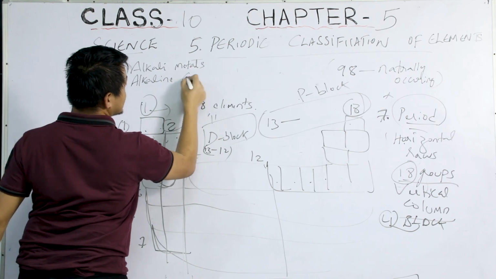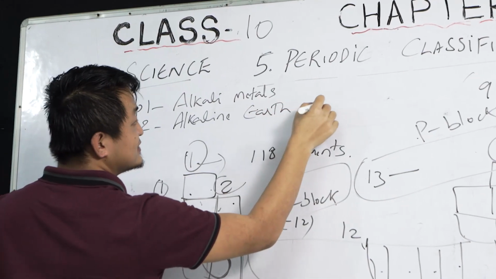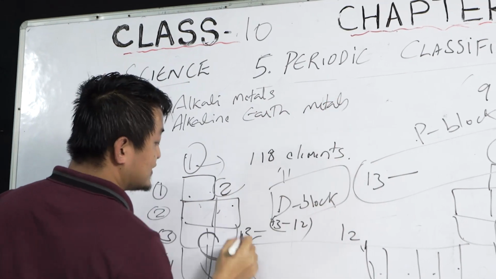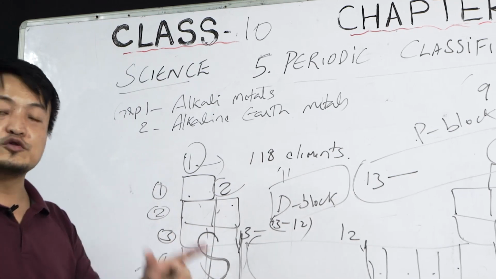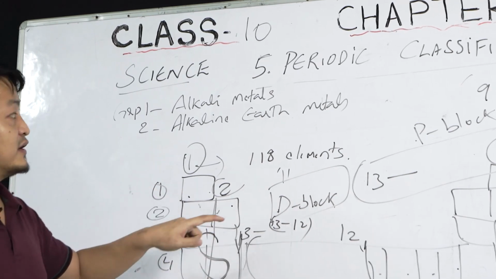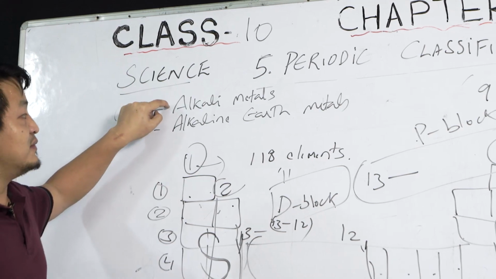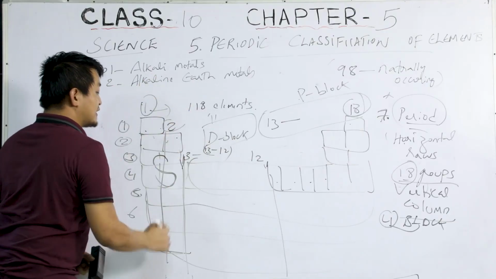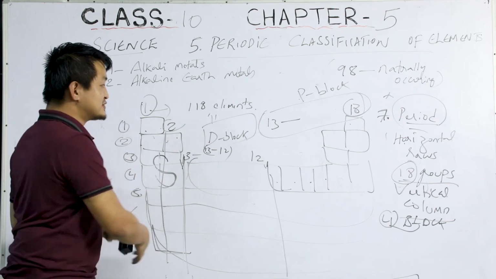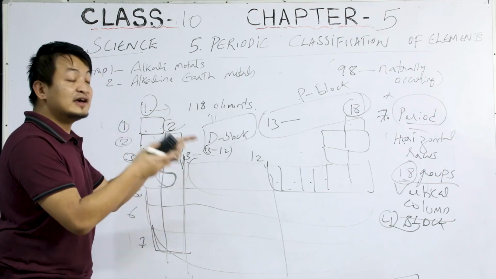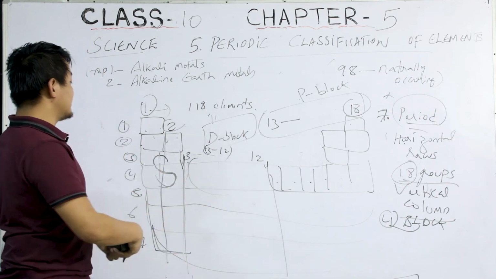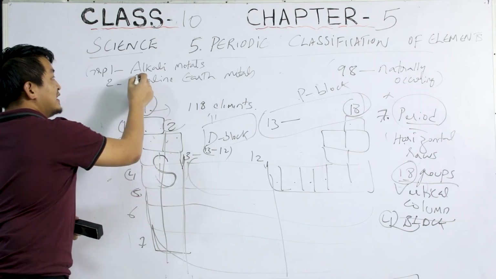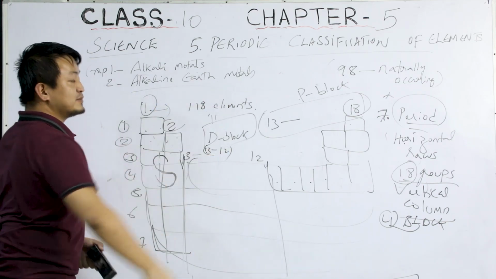Clear? When I say group 1 and group 2, that means this one and this two, okay? So group 1 is known as alkali metals and group 2 is alkaline earth metals. That means these are metals, okay? So see, everything is arranged systematically. Clear? So here you will find the metals. Alkali metals, alkaline earth metals.